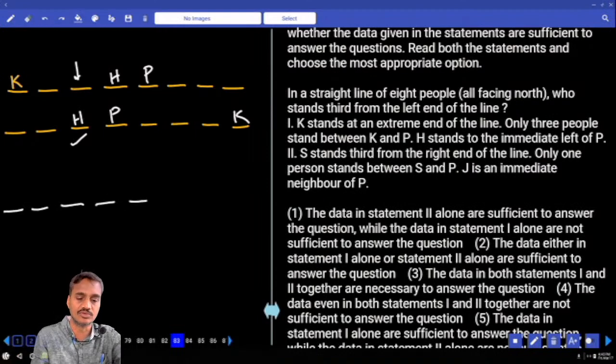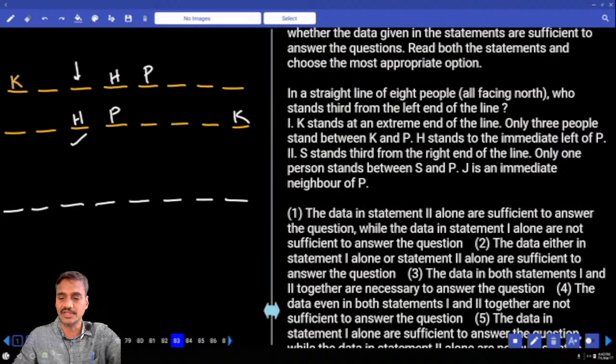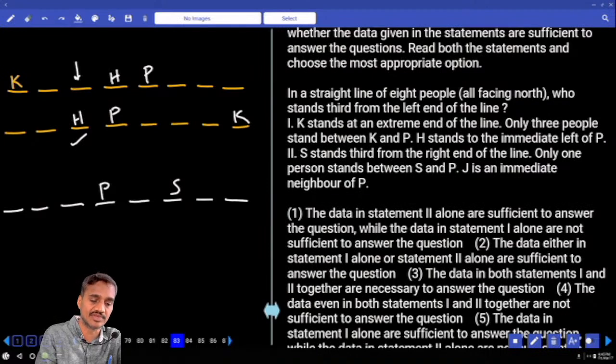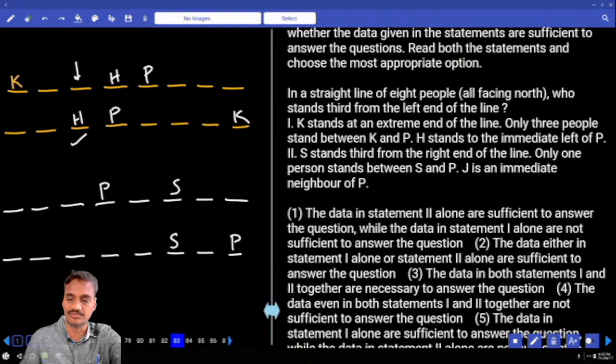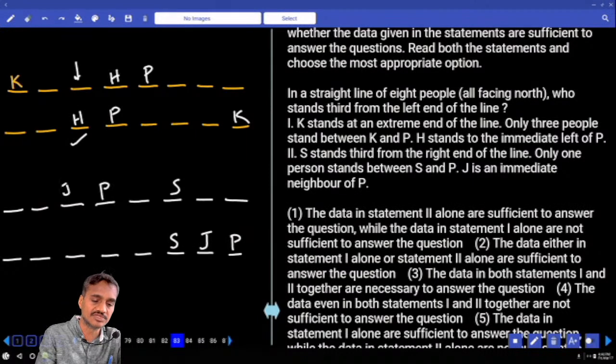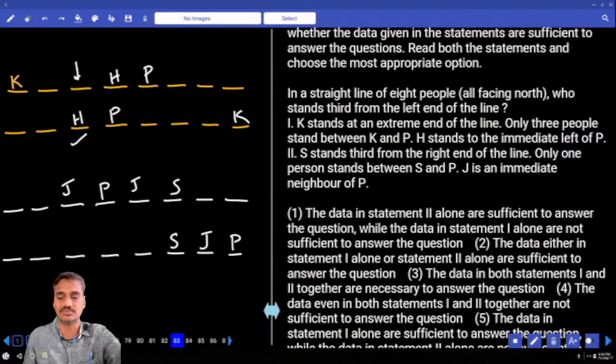Then coming to 2 alone. Now in this 2 alone, S stands third from the right end of the line. And only one person between S and P means P can be either on the left hand side or on the right hand side. Hence we have another possibility as well. Between S and P there is exactly one person. And J is an immediate neighbor of P. As J is an immediate neighbor of P, J is here. Now in this case, J can be here or J can be here, two possibilities. With the help of this one also, maybe J or maybe someone else. 1 alone is not sufficient, 2 alone is not sufficient.